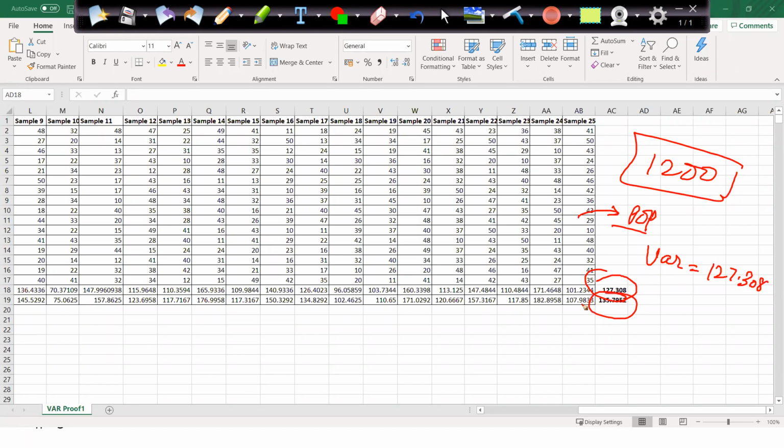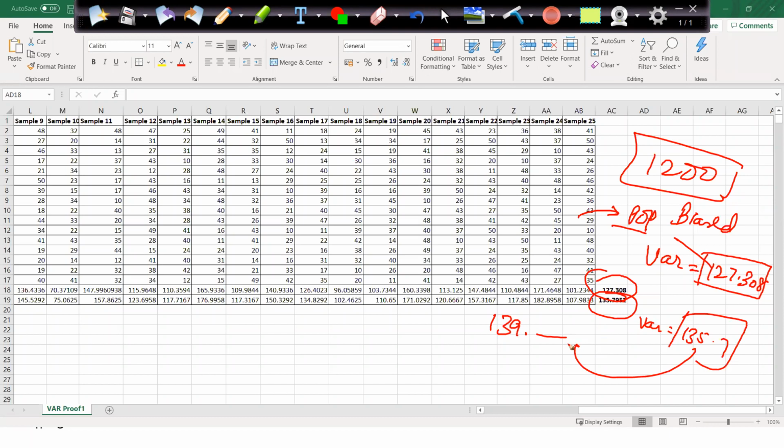However, when I consider the individual values as a sample, the variance I am getting is 135.7. Now, which one is nearer? The original population variance is 139 point something. You can clearly see that the first is not giving me the correct output. It is a biased output, but the second is much nearer to my population variance or population standard deviation.